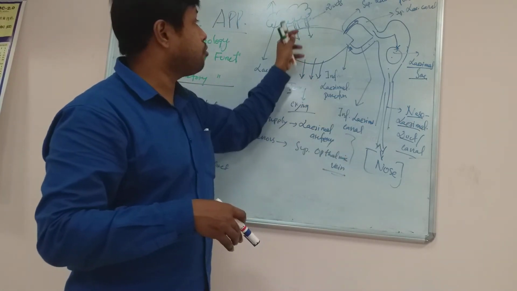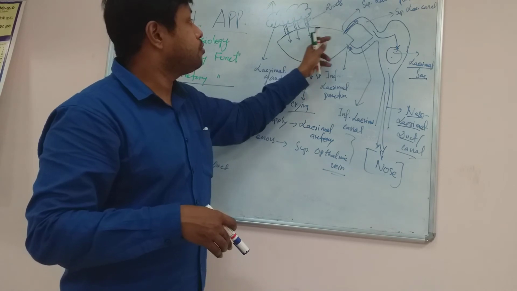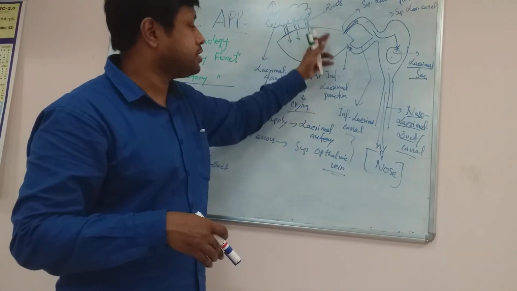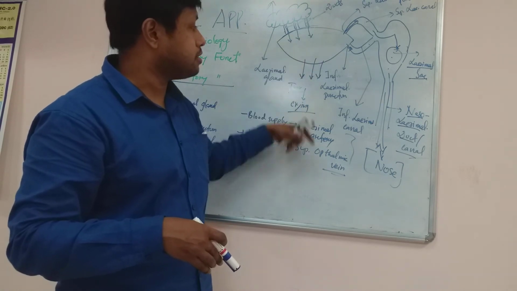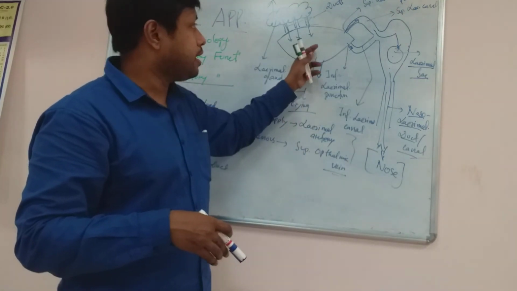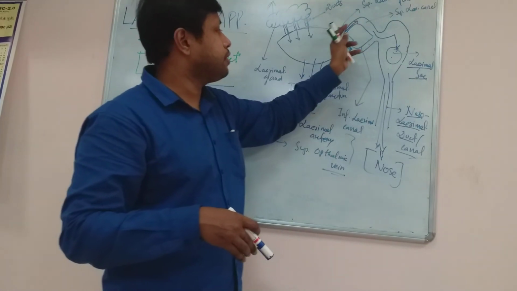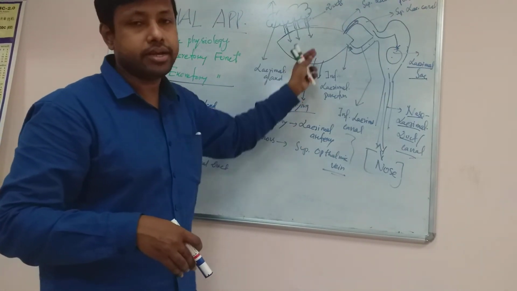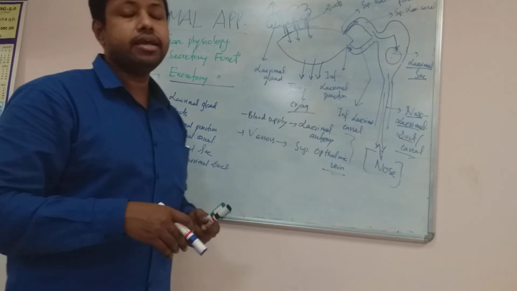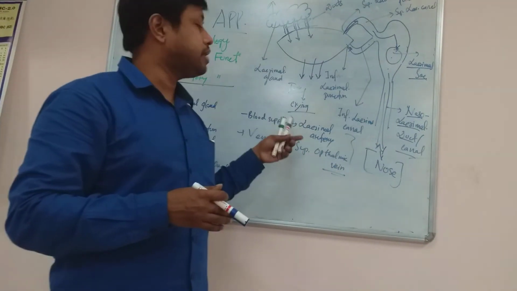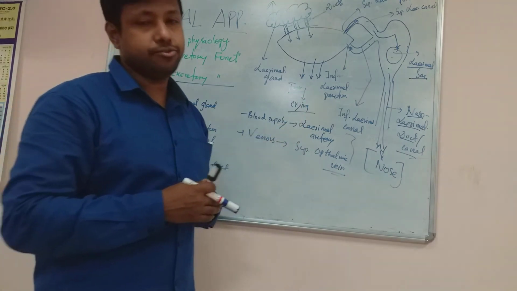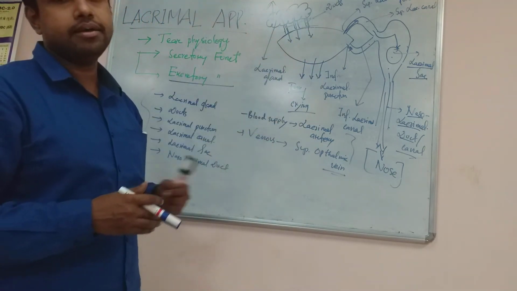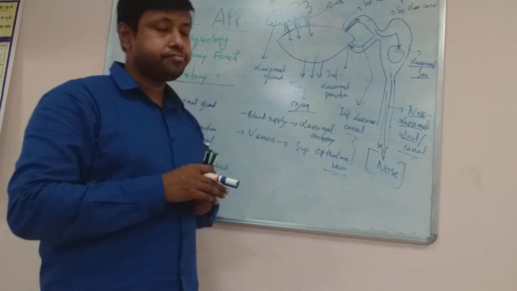But in case there is overproduction of tear, what will happen? It will overflow the anterior surface of the conjunctiva and cornea, and it will come out through the eyes. Can you understand? Or it will overflow through the punctum, or it may come out through overflowing of the anterior surface of the eye. Can you understand? So at that time we can visualize the tear coming out as the person cries or undergoes an emotional experience. Okay, so this is the physiology or dynamics of the tear.